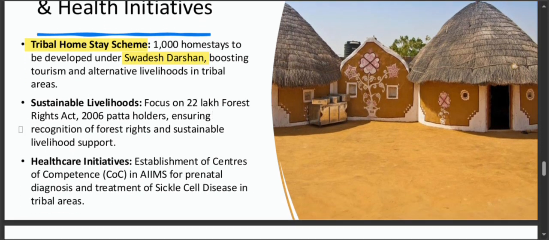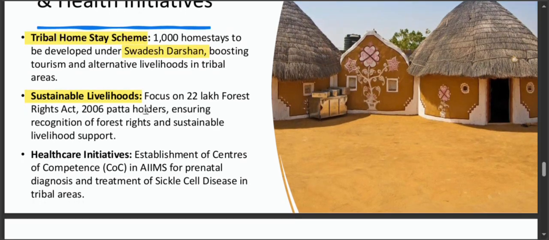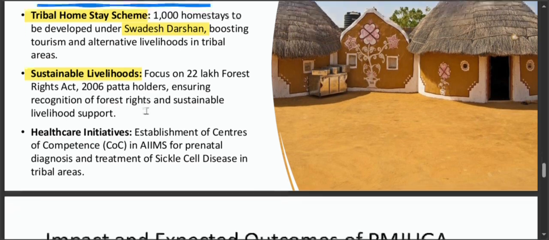Now next one is sustainable livelihoods. So what is it? This initiative focuses on the 22 lakh holders of forest rights as per the Forest Rights Act 2006. The aim is to ensure the recognition of their forest rights while providing sustainable livelihood support. This means that the communities can utilize their forest resources responsibly, maintaining ecological balance while improving their living conditions.